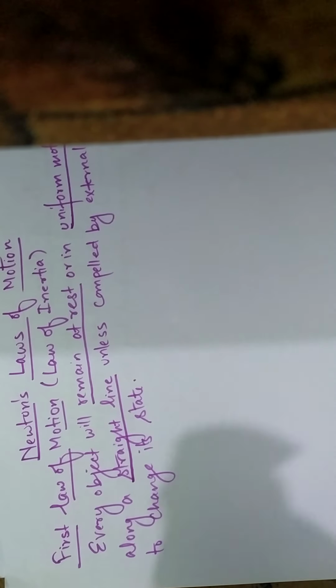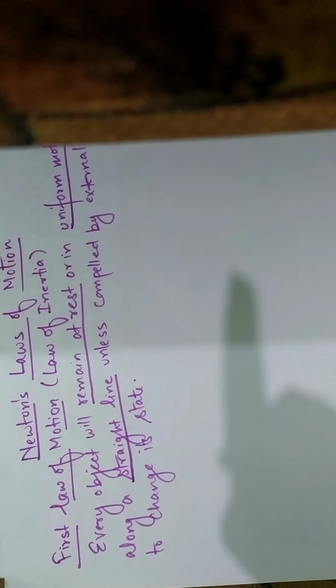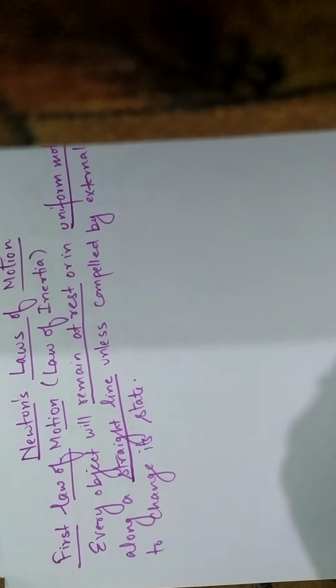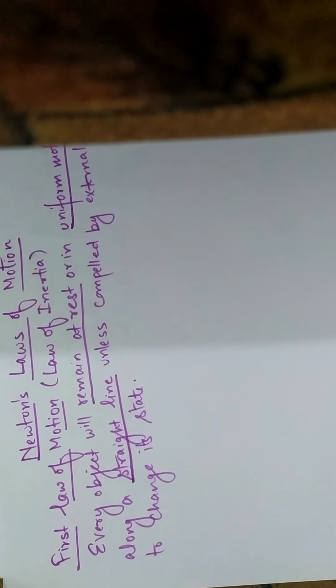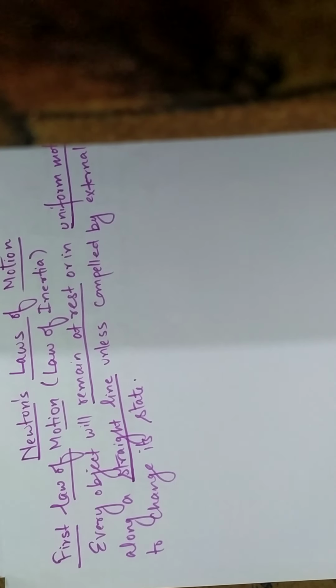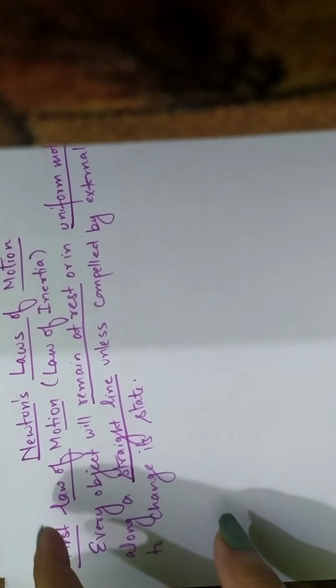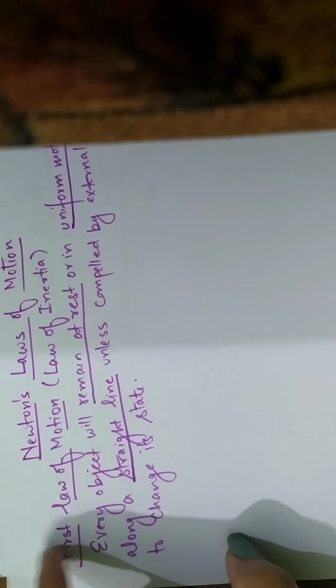That is due to inertia of direction. These are all examples of Newton's first law of motion, or you can say examples of inertia also.